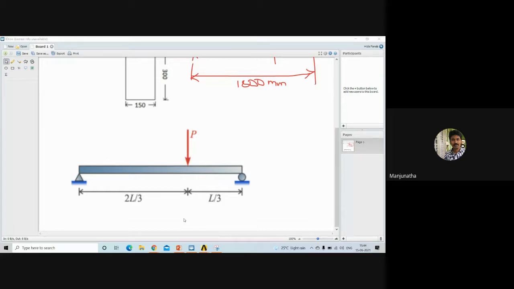This beam is subjected to a point load P, located at a specified distance.